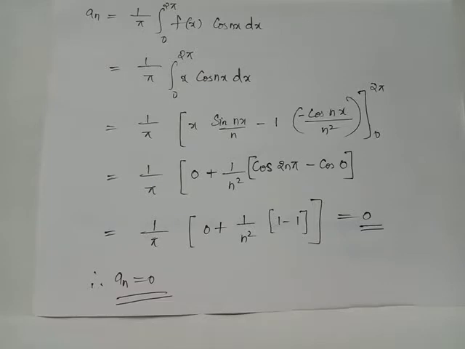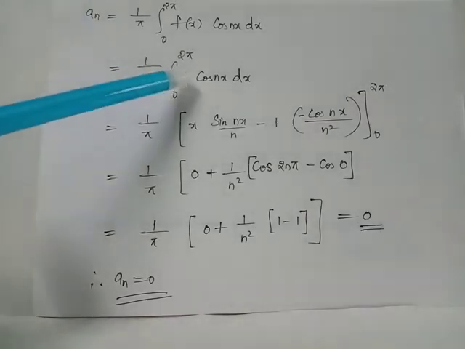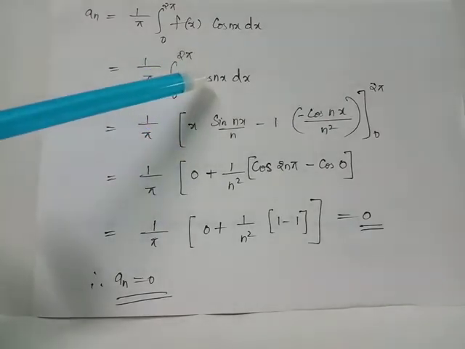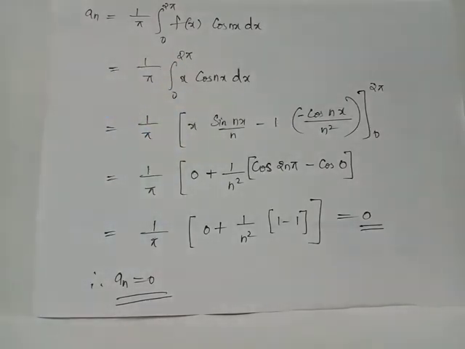We have a n equals 1 by pi times integral 0 to 2 pi f of x cos nx dx, where f of x equals x. In order to integrate integral x cos nx dx, we can make use of integration by parts. Here, we will leave the first function x as it is. We will integrate the second function cos nx with respect to x, which will give us sin nx divided by n.